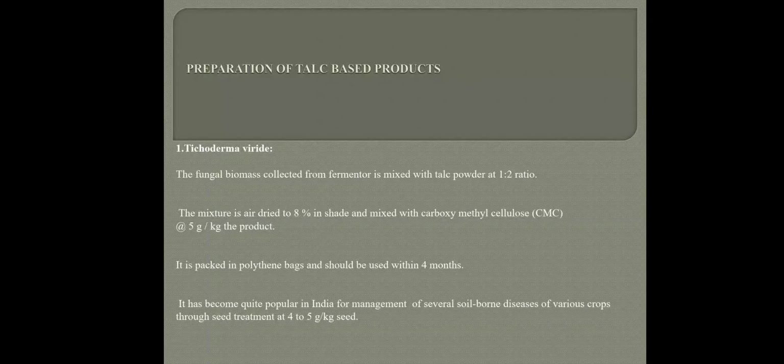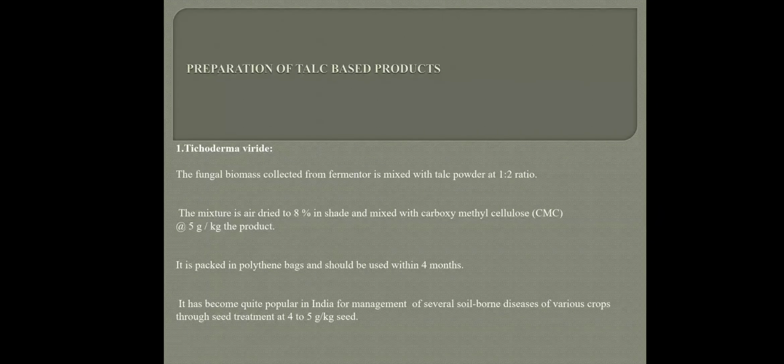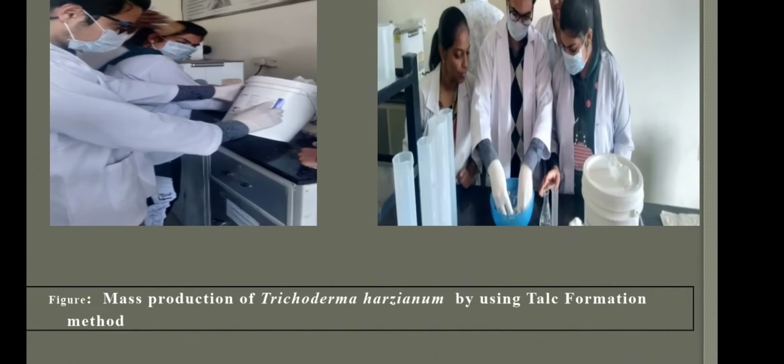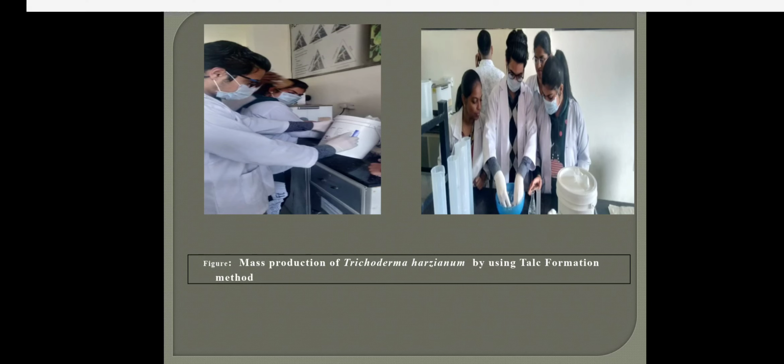Fungal biomass, as I said already, is collected and mixed with the talc powder at the ratio of 1:2, and finally it is mixed with CMC at the rate of 5 gram per kg, packed and used within 4 months. Okay, so this is me preparing the talc based product of the Trichoderma.